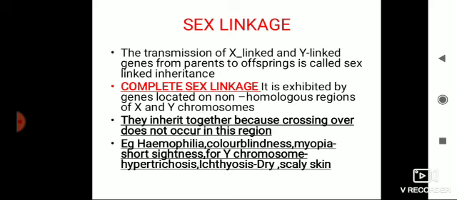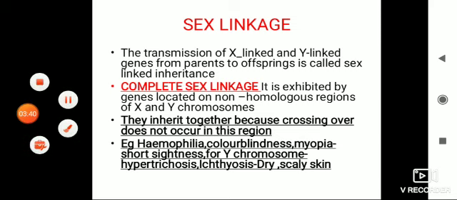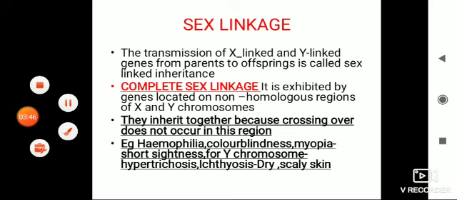In hemophilia the blood doesn't stop oozing out. Actually, the blood should stop within 5 minutes when it starts oozing out. This is a genetic disorder called hemophilia. Color blindness, you know that the person cannot distinguish between red and green color. Myopia, the people can only see at a shorter distance and cannot see farther.